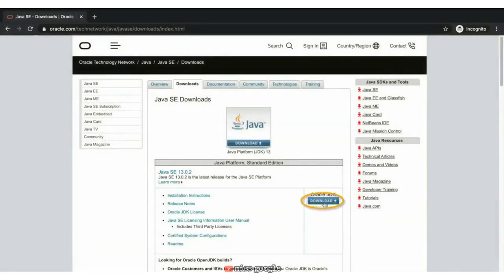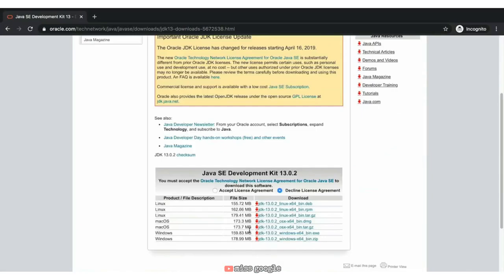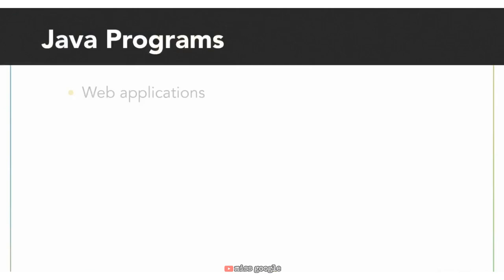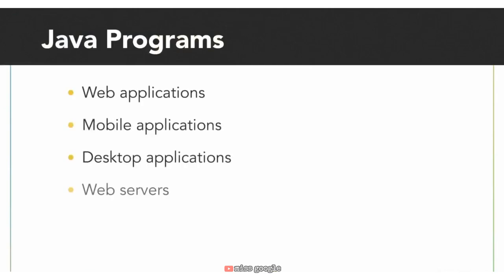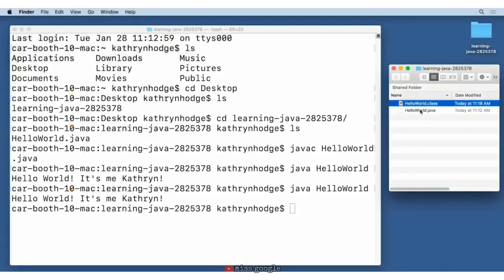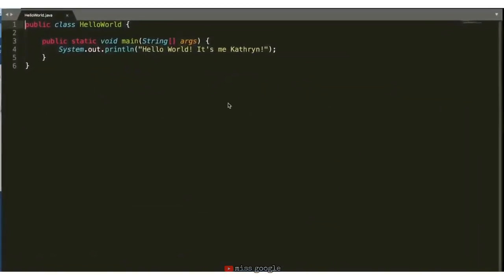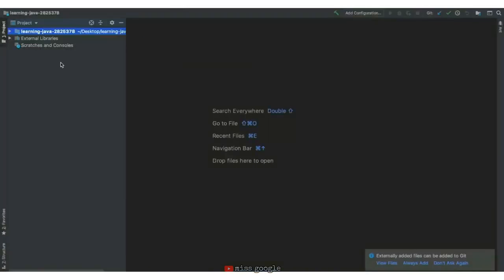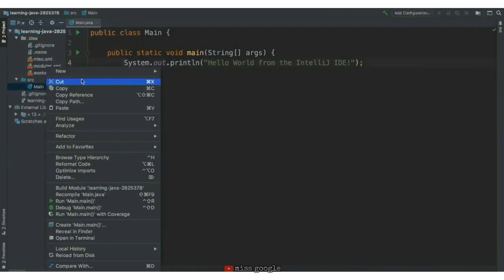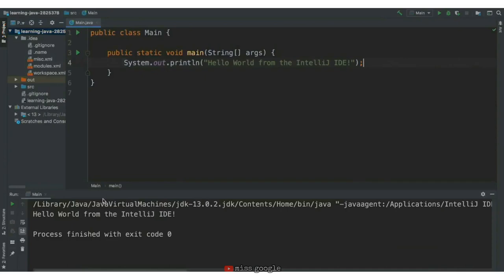Java is one of the most popular programming languages for beginners. Why? Java can be used to create applications on the web, mobile, desktop, and many other platforms. Because of this, companies want to hire Java developers, and they are some of the most well-paid people in the industry. Do you want to learn how to code with Java? If so, this is the course for you.